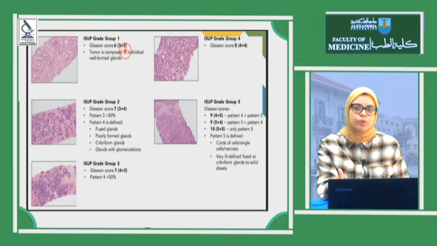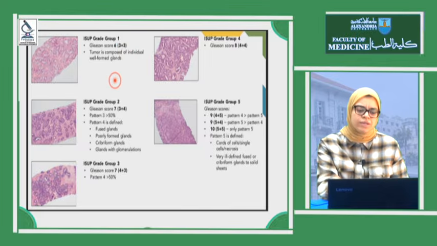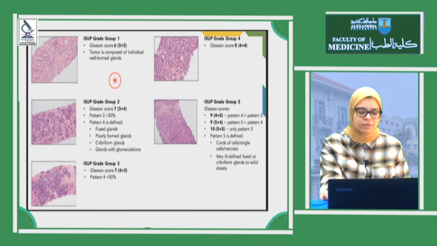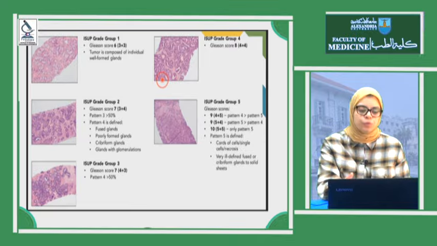If you read a report of a prostatic adenocarcinoma, Gleason grading, grade group 1, grade group 2, you know what is meant by grade group: it's a combination of Gleason patterns.